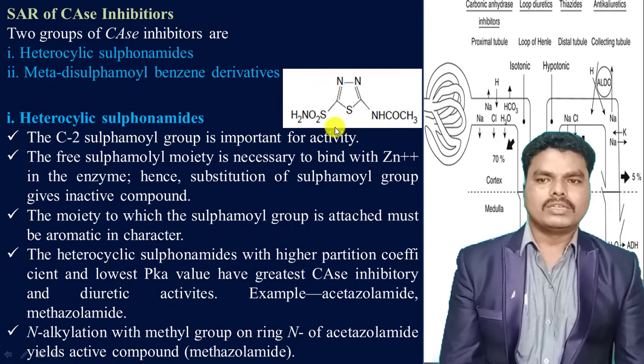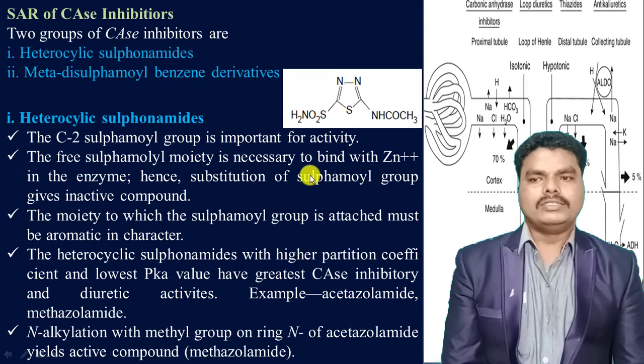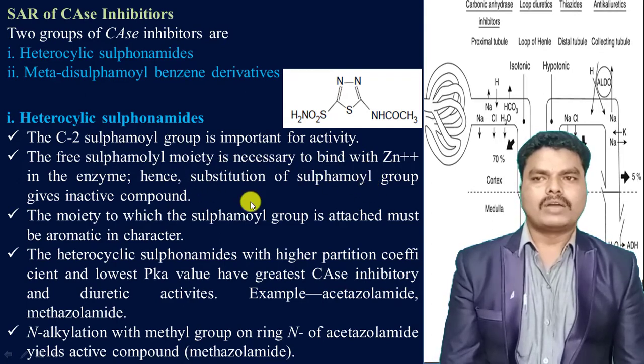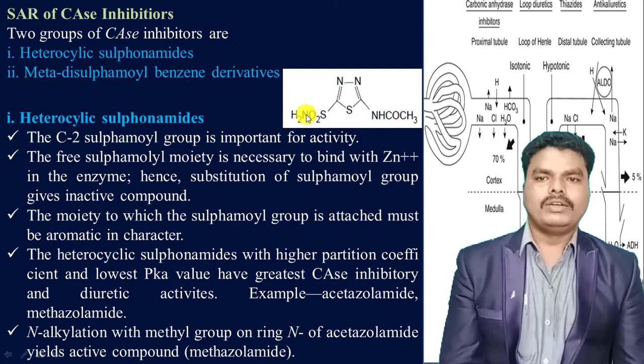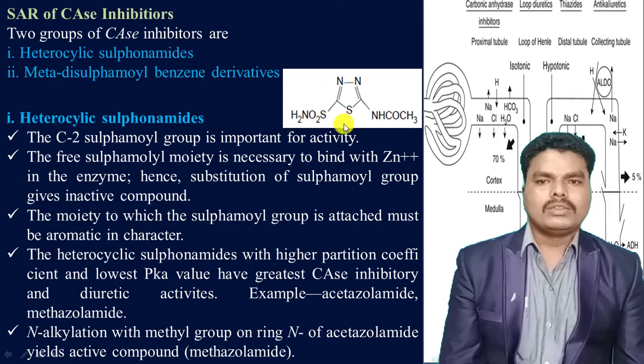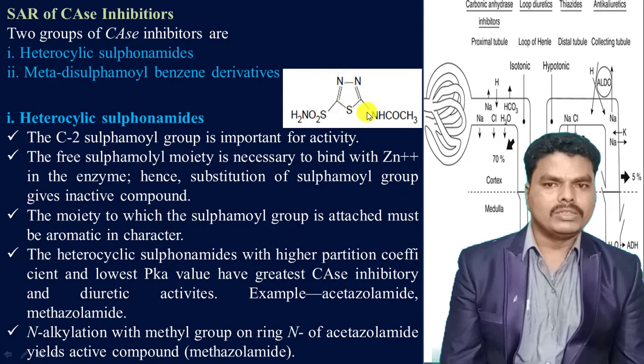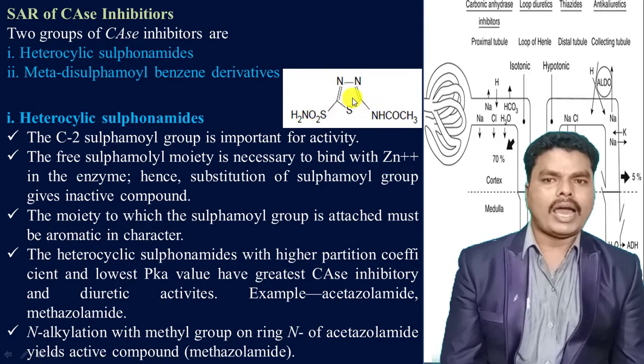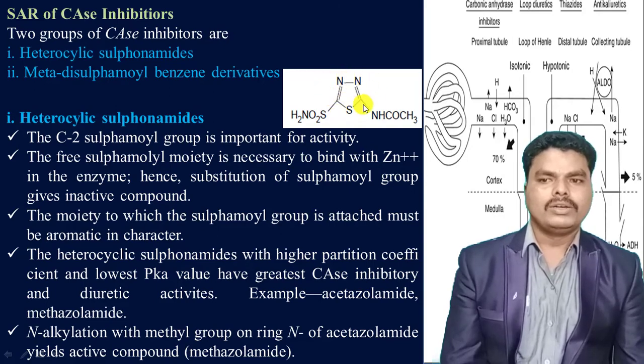That means the sulfonamide moiety is required to bind with the Zn+2 ion which is present in the enzyme, that is the carbonic anhydrase enzyme. Thereby it should not be substituted with any other groups. The moiety to which the sulfonamide group is attached, so this group or this ring, should be aromatic in nature